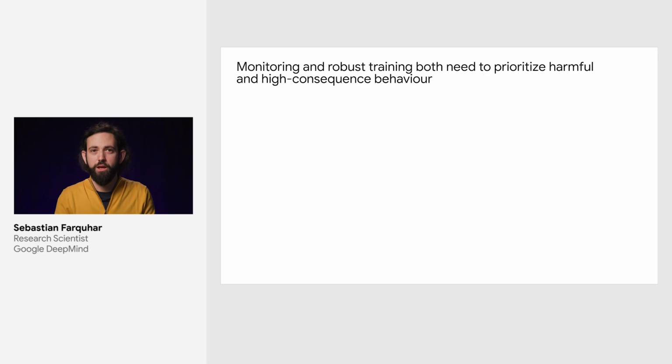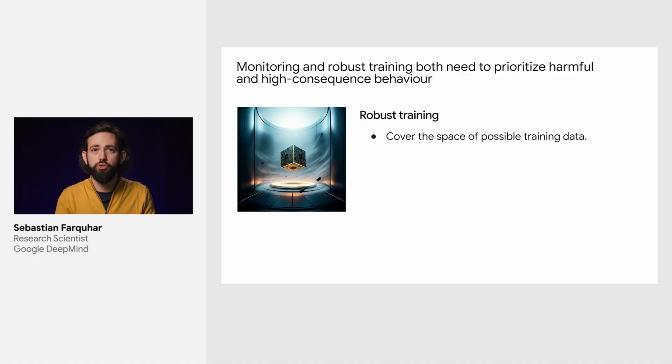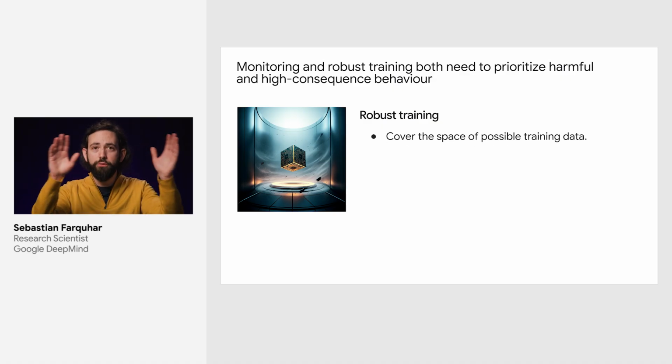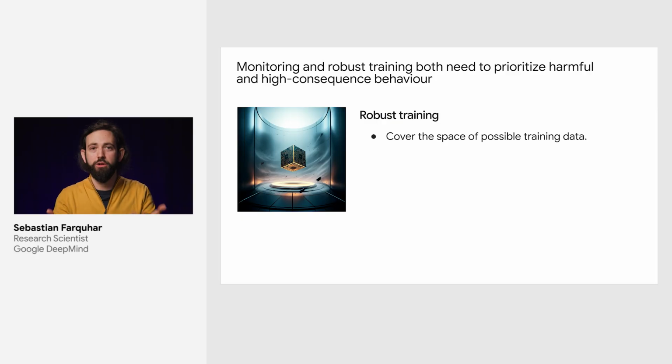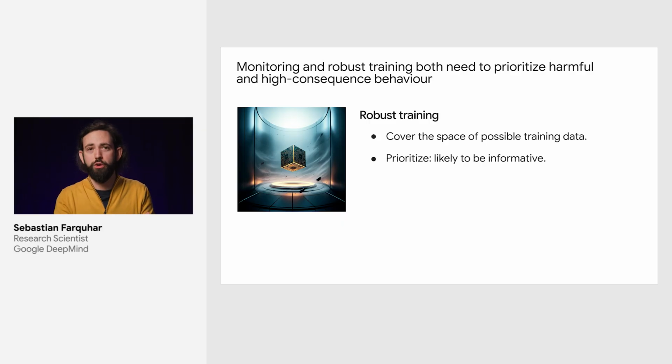And just as important is robust training. This is a bit different because here we're trying to cover all of the space of the possible training data. Now, we can't actually cover all the training data. We can only train on a certain number of data points, so we need to prioritize here. And we want to prioritize the data that is likely to be informative for the model training, but then also the cases that are likely to cause dangerous failures, setups or inputs that could actually result in harm.